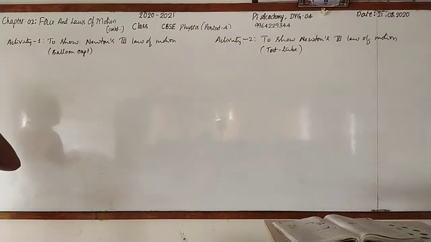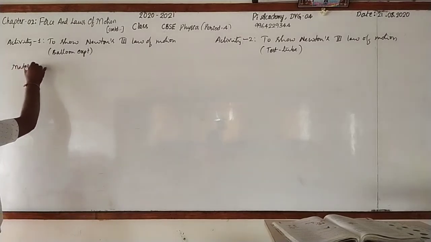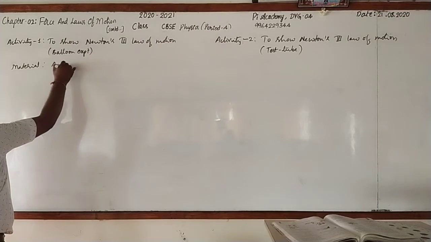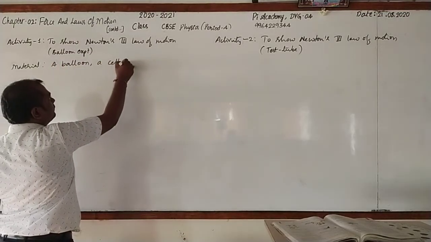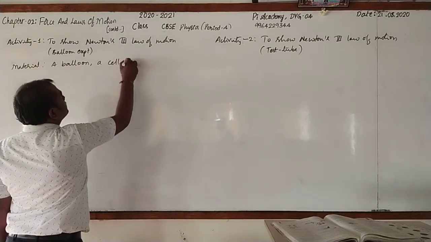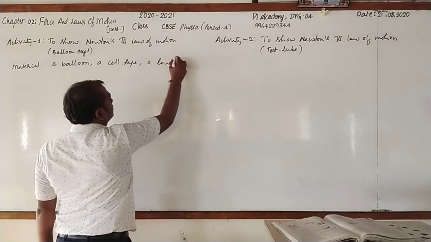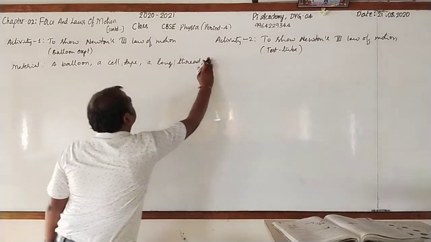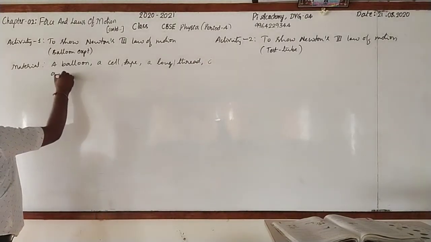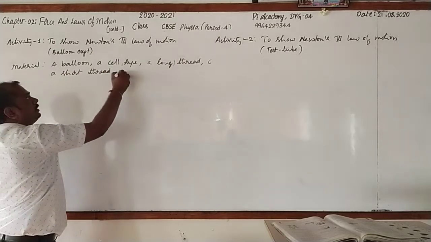Just please observe. In the first activity, we are going to use some materials. The materials are, obviously, as I said, a balloon. We need a cello tape, then a long thread, a short thread, then two supports.